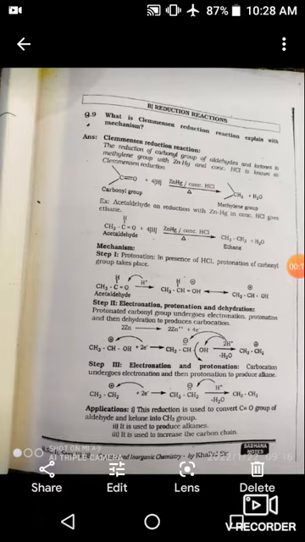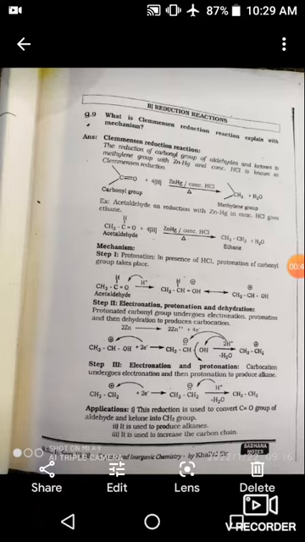Today I am going to start the new topic, organic name reactions. In the last topic, I explained some reduction methods, including lithium aluminum hydride and sodium borohydride. These are two reducing agents, but they differ in selectivity.